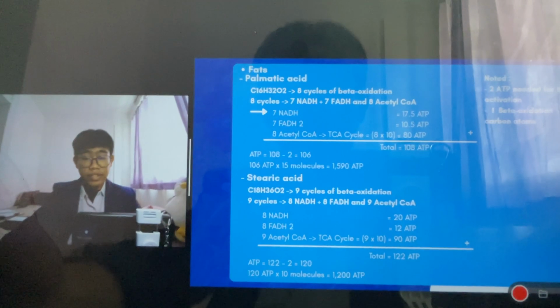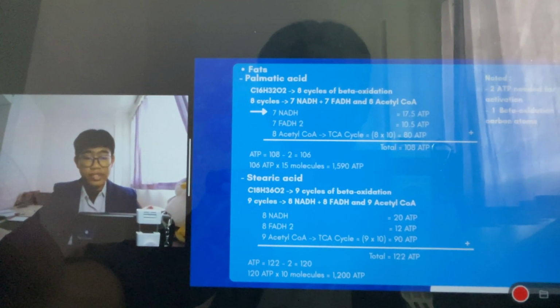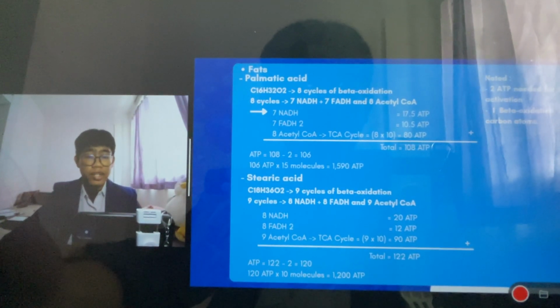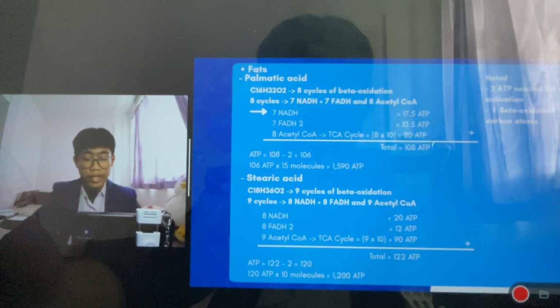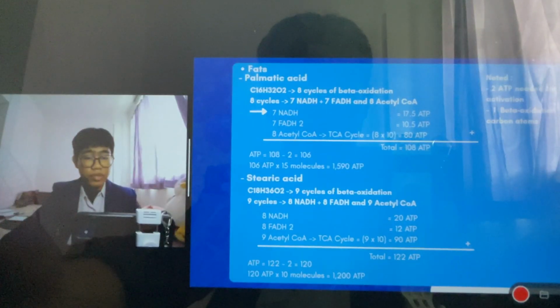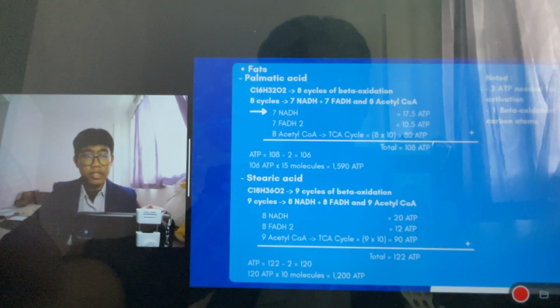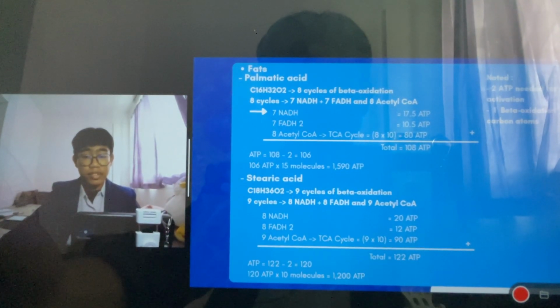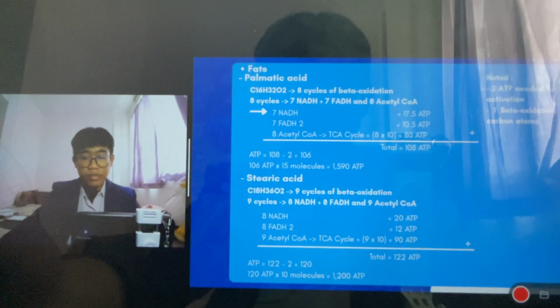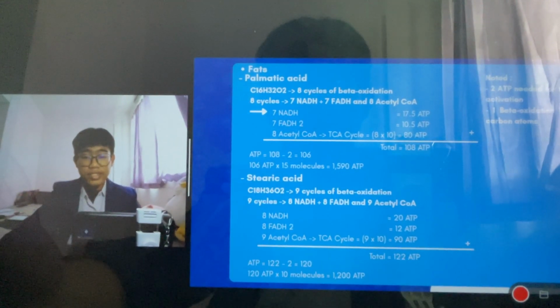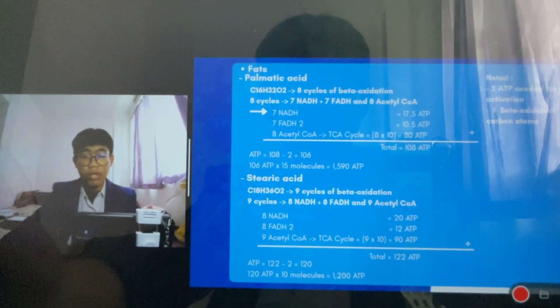Next, for the fats. First, we have palmitic acid, but note that in the activation of palmitic acid, we need 2 ATP, and there is a stage called beta oxidation, which depends on the carbon atoms contained in the chain of the fats. Palmitic acid is C16H32O2.